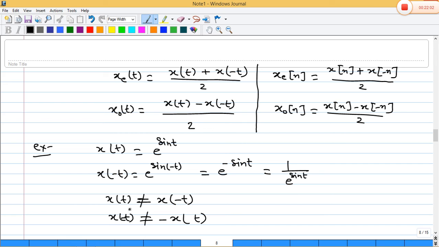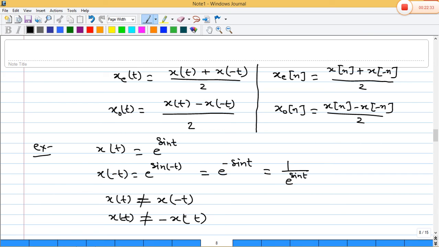If x of minus t is equal to x(t), then that one will be an even signal. If x of minus t is equal to minus of x(t), then it is said to be an odd signal.